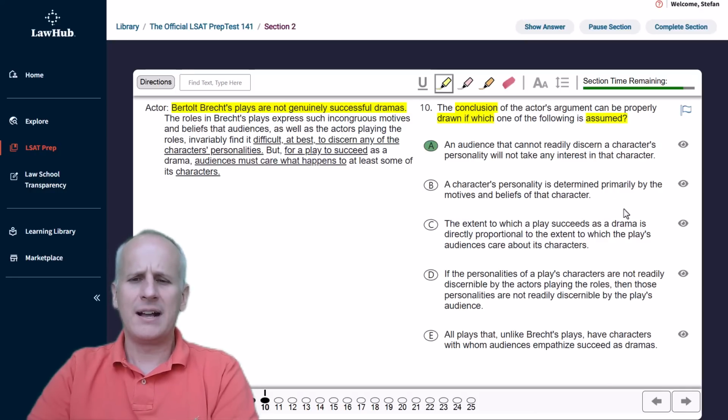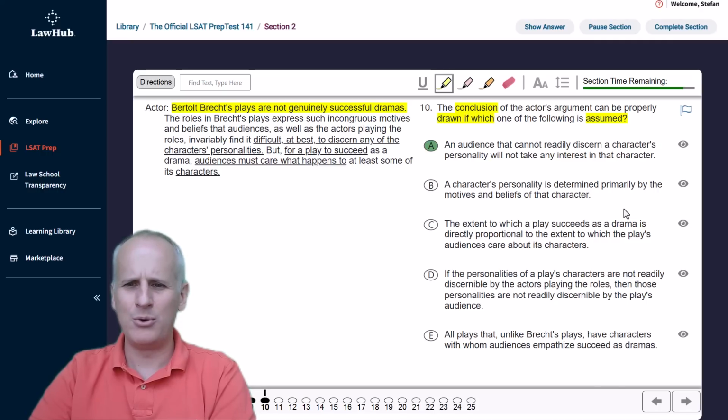So then, a character's personality is determined primarily by the motives and beliefs of that character. Okay, so we're talking about these plays expressing incongruous motives and beliefs, but we don't care that the personality is determined primarily by those motives and beliefs. So again, subtle distinction. If we know that A is right, we're not going to break B down all that much, but we know that that primarily determined piece is just not at issue, determining whether Bertolt Brecht's plays are genuinely successful dramas. Next, choice C.